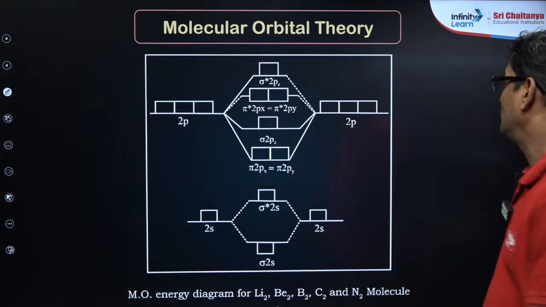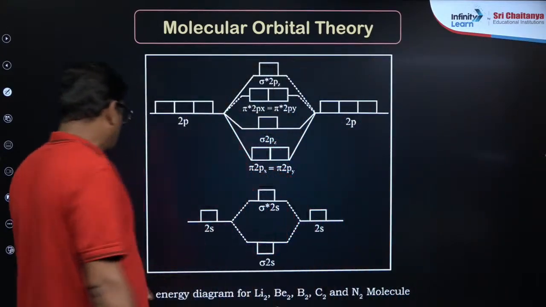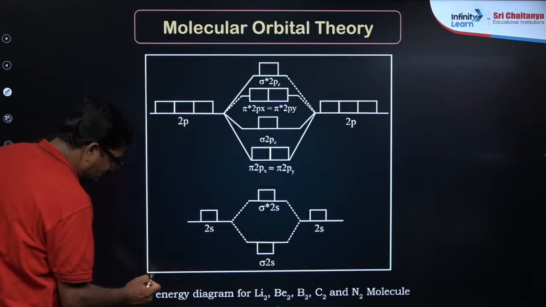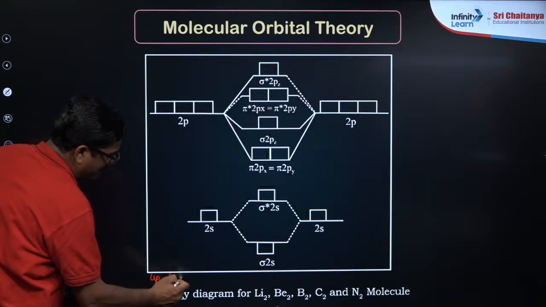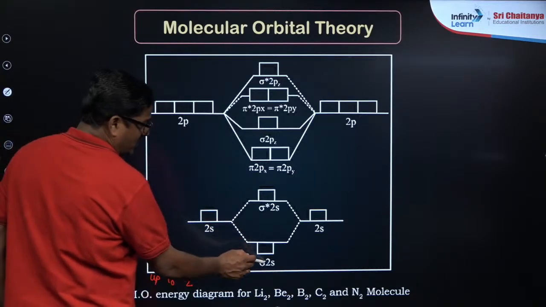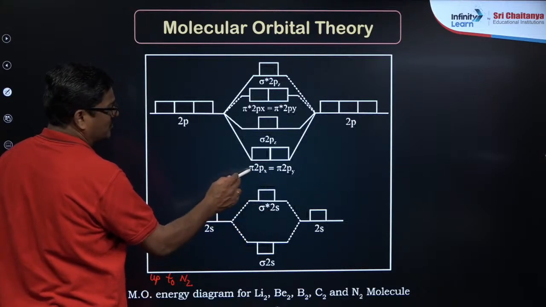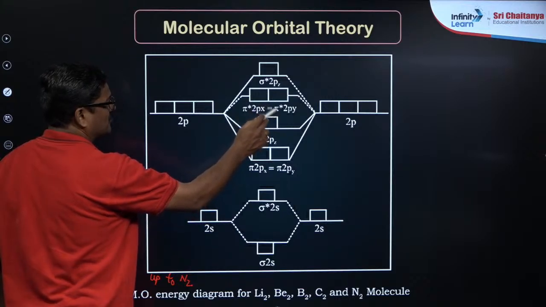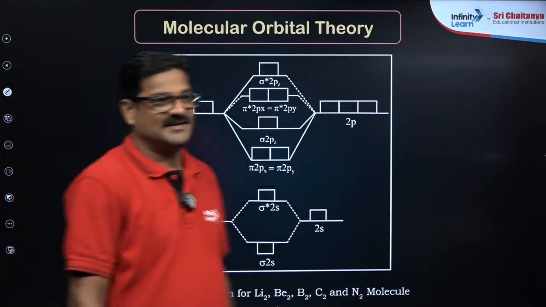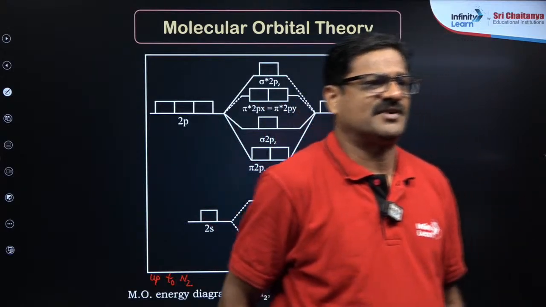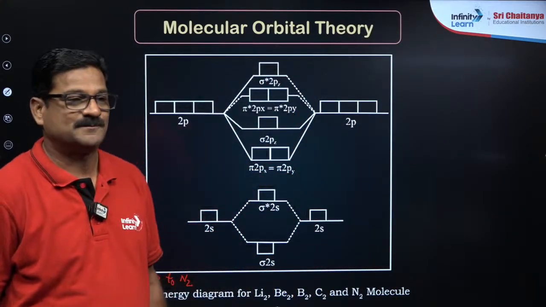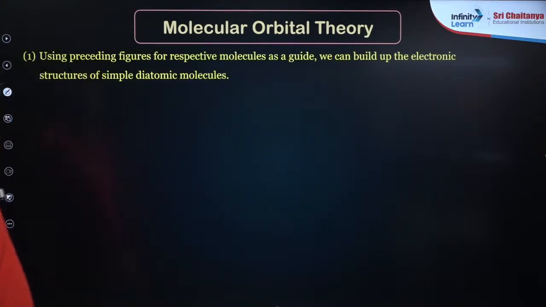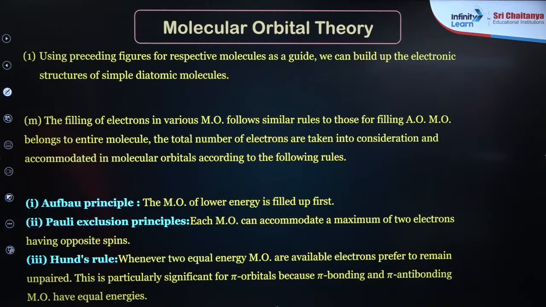Right? Now, this is the molecular energy diagram for lithium, beryllium, boron, carbon, nitrogen, so up to nitrogen: sigma 2s, sigma star 2s, pi 2px, pi 2py, sigma 2pz, and pi star 2px, pi star 2py, and sigma star 2pz. Yes, destructive interference has high energy. We don't say high repulsion. Got it. Now, using the preceding figure, respective molecules guide, okay.